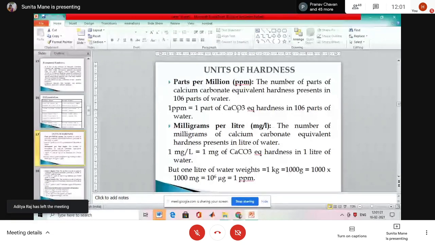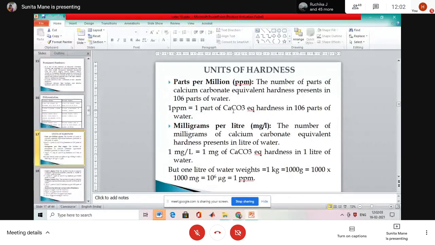Write down: 1 ppm is equal to 1 part of CaCO3 equivalent hardness in 10^6 parts of water.